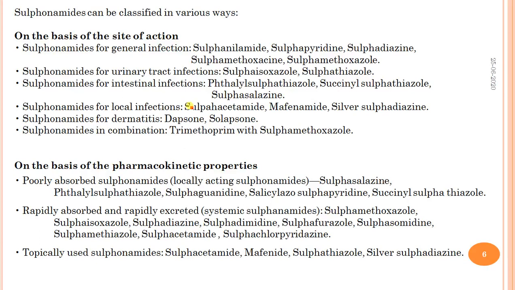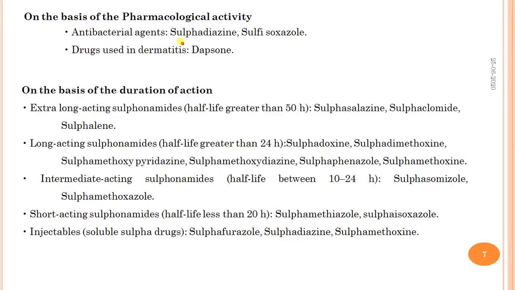The second way of classification is on the basis of pharmacokinetic properties, divided into three parts: long acting sulfonamides, then systemic sulfonamides, also known as rapidly absorbed and rapidly excreted, and topically used sulfonamides. The third way is on the basis of pharmacological activity, for example antibacterial agents such as sulfadiazine and sulfoxazole, then drugs used in dermatitis, such as dapsone.